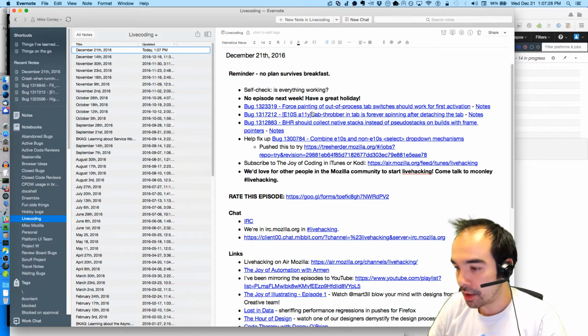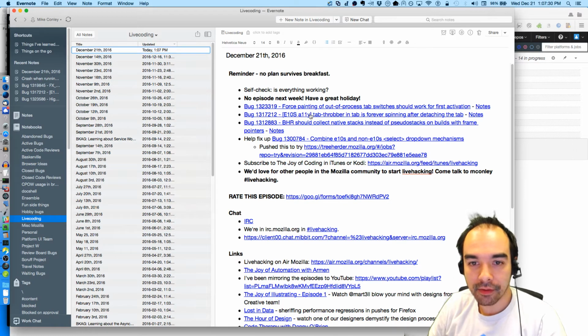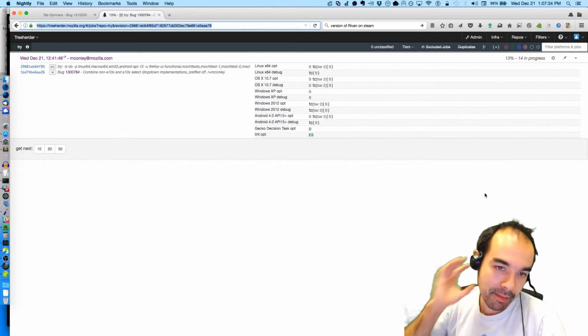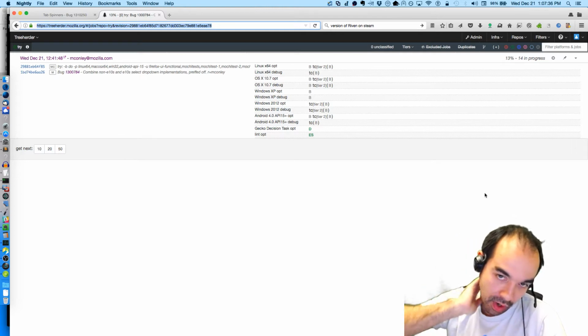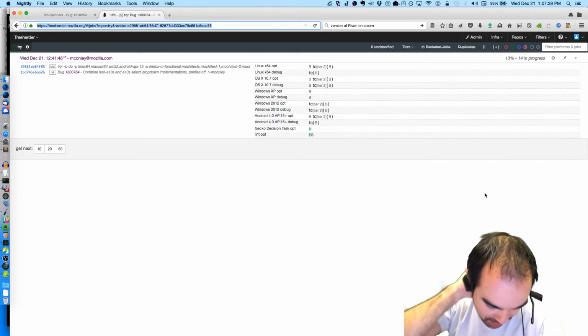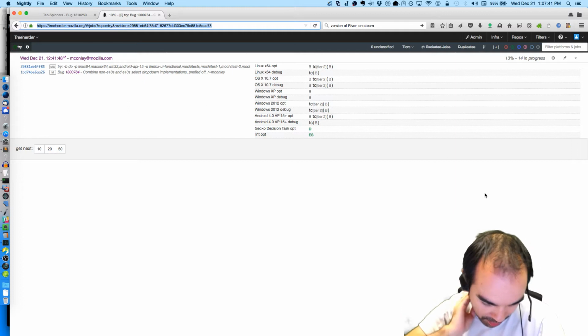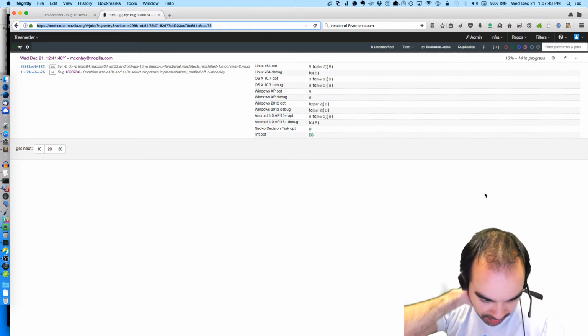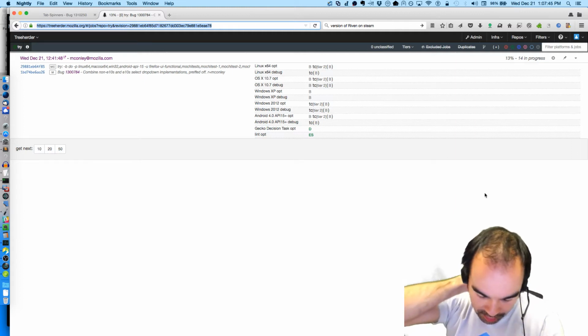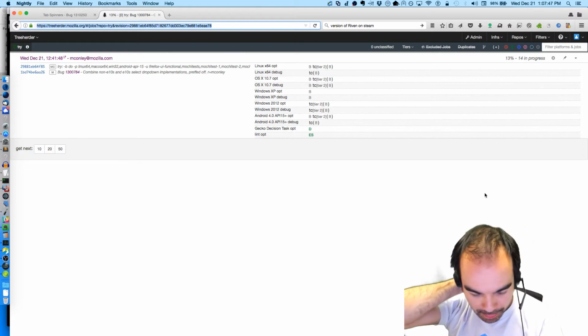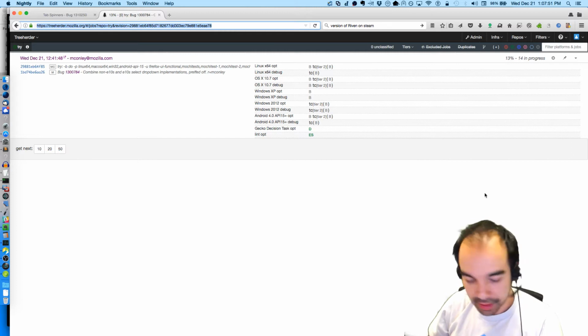So this first bug, force painting of out-of-process tab switches should work for first activation. What does that mean? Alright, so we're talking about tab switch performance, and I'm trying to figure out how best to explain this. I'm going to play a sound while I think about it. Oh no. Sounds are broken.